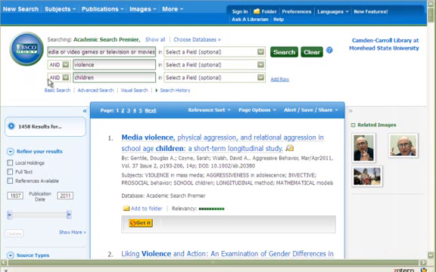Next, we have violence. We notice down here another term that they use is aggression. So we may want to say violence or aggression. But another thing to keep in mind is that violence is only one conjugation of that particular word. So we may also want to say violent.